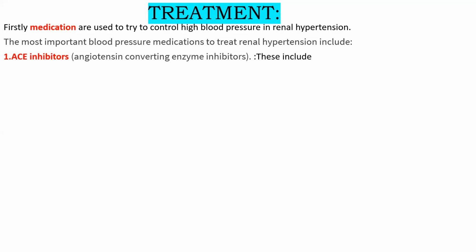If you forget the full form, you can write it down, angiotensin converting enzyme. I already gave you this in nephrotic syndrome or nephritic syndrome, I forgot, the ACE inhibitor. And what was the other one?